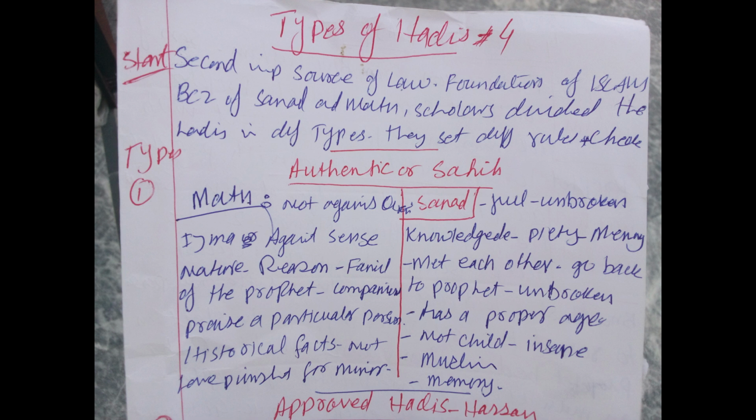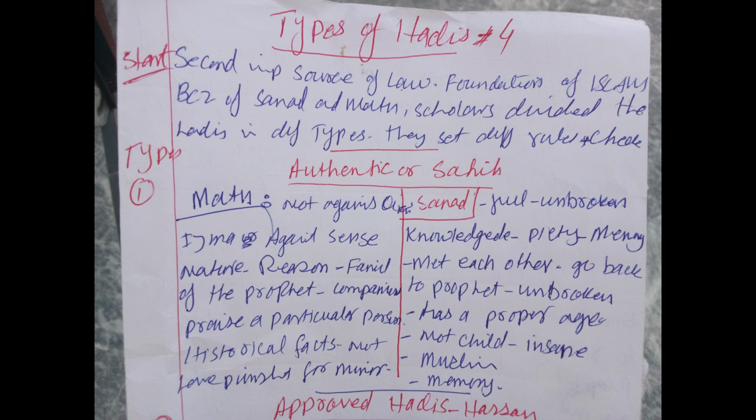It should not be against a particular tribe or person, and in the same way it should not praise some particular people of society. In the same way it should not oppose historical fact, because many historical facts have been passed down in history, so hadith must not be against historical fact.